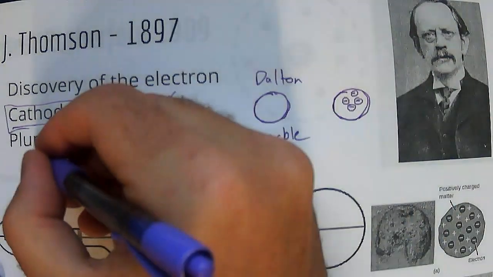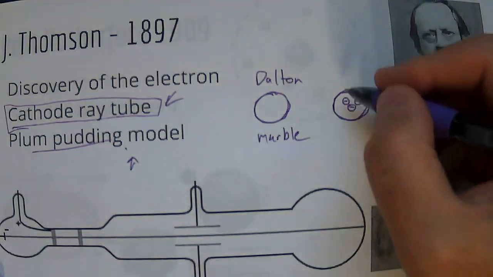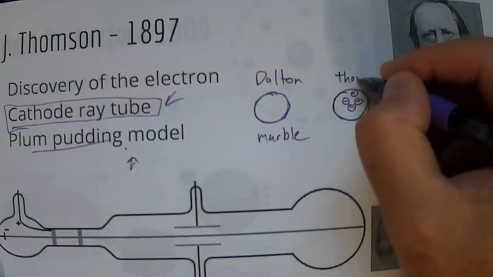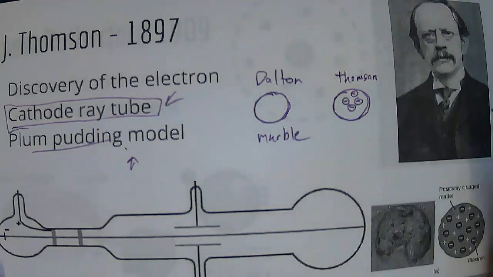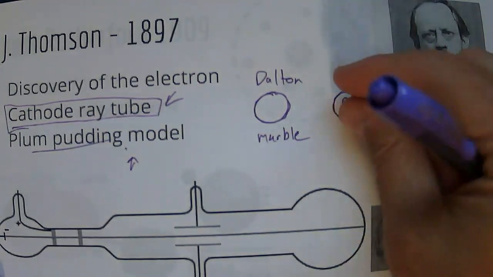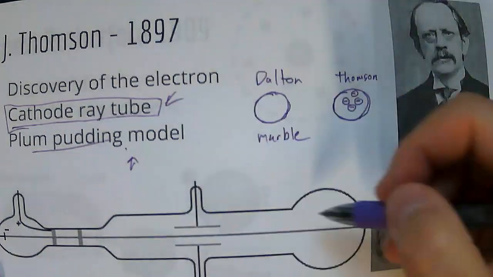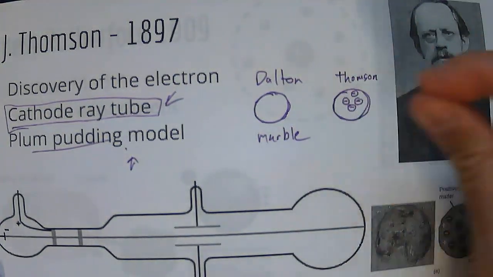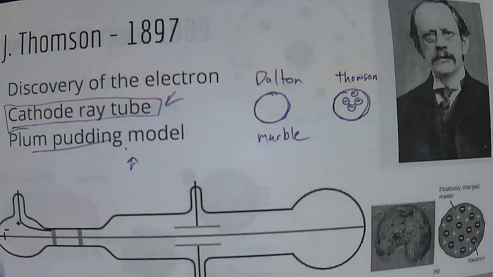And it's called plum pudding because he was English, but what you can think about is if there was like a blueberry muffin, the cathode ray could pick out the blueberries out of the blueberry muffin.